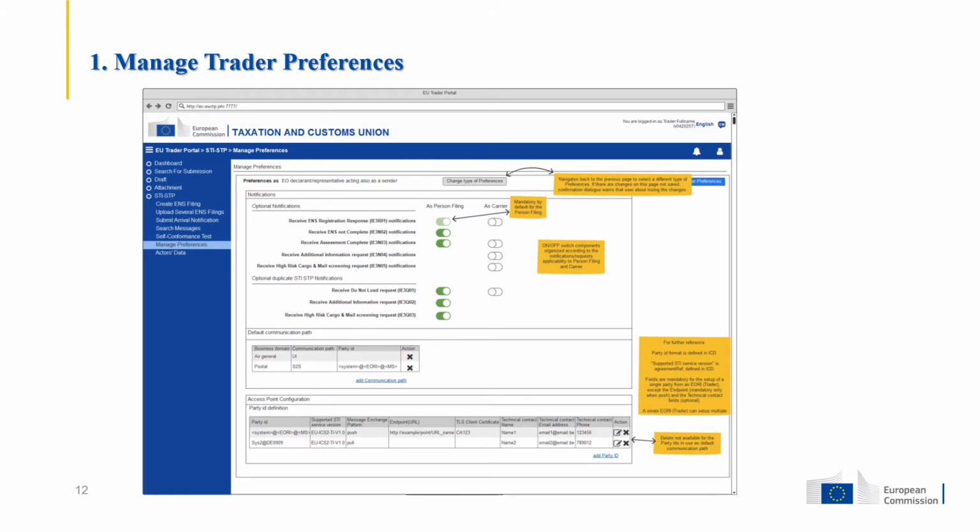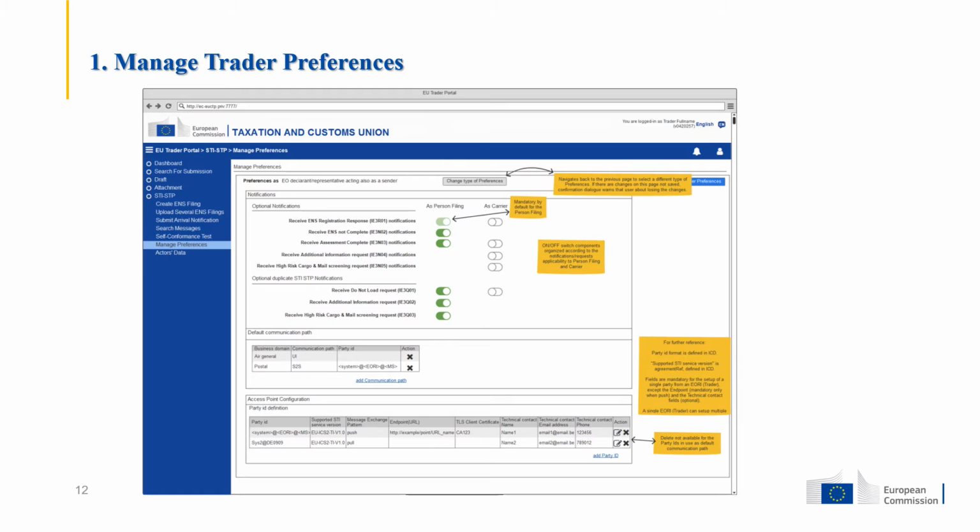Additionally, the system may present the switch on-off ICS2 notification via STP, including for ENS filings that were not submitted through STI-STP, or notifications to economic operators other than the person filing with a default path different from STI-STP. Duplicate notification will be shown on the STI-STP dashboard.